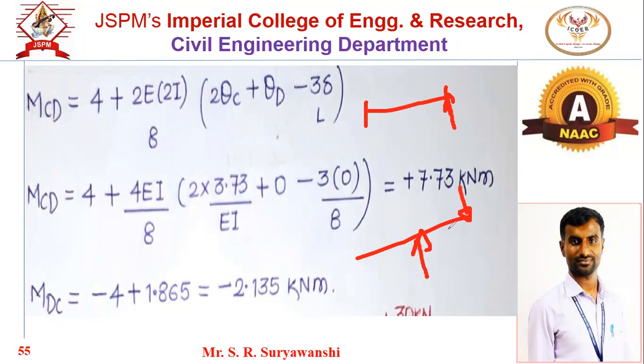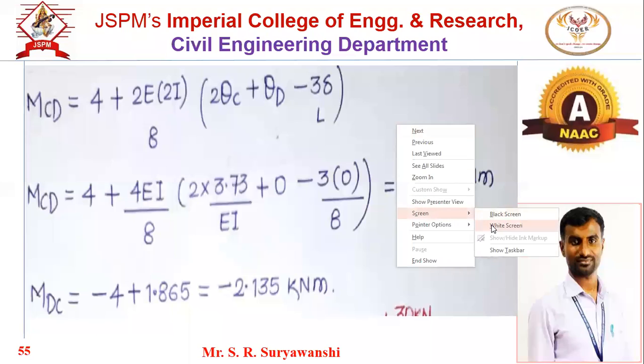So the funda is going to remain the same. Suppose this is A, this is B, and this is our node 1. I will shortly explain how to perform the analysis if there is an overhanging span.